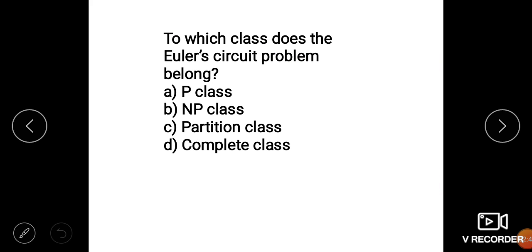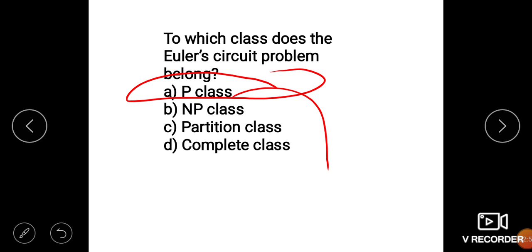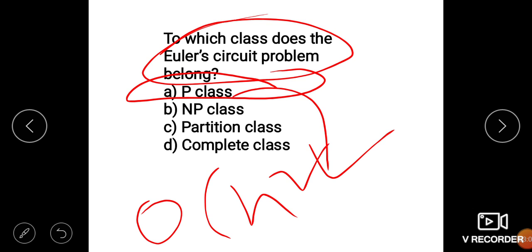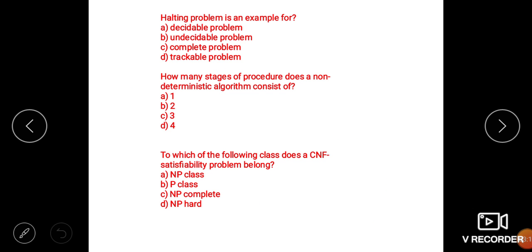Now the next question: to which class does the Euler circuit problem belong? The Euler circuit problem belongs to the P class, because P is polynomial, because we can solve the Euler problem in polynomial time, since the time complexity is O(n) square. Now the next question: the halting problem is an example of an undecidable problem. Okay, the halting problem is undecidable.